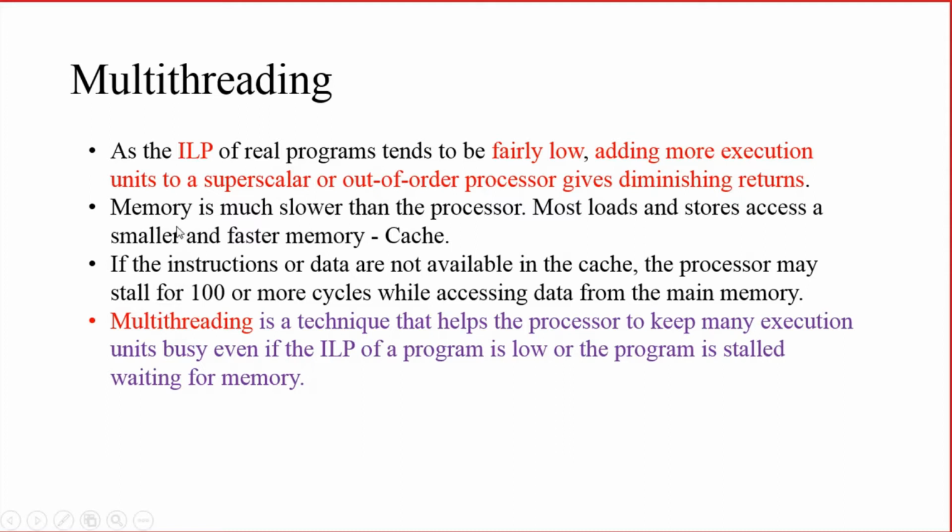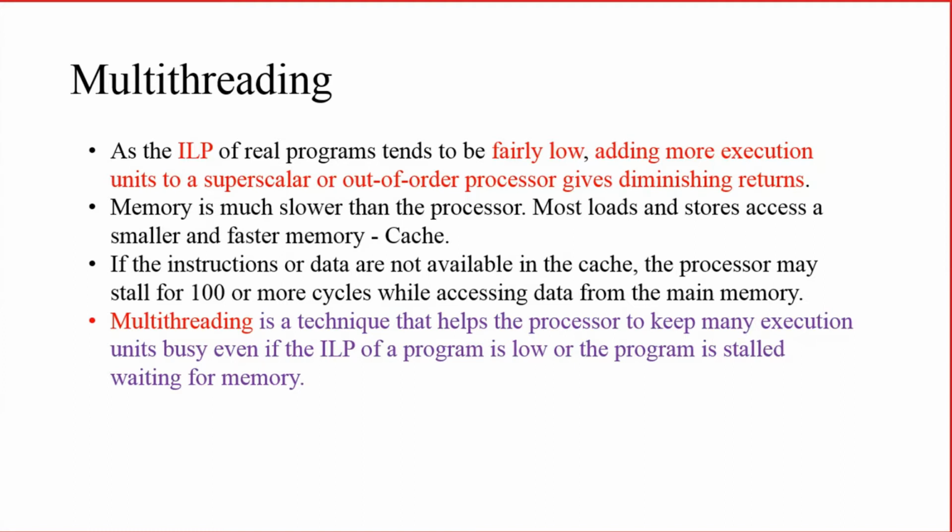And we also know that most memory access will be slower when compared to the processor execution speed. So what does a memory do? Most of the loads and stores will be accessing a smaller or faster memory known as cache. When accessing some data, the time taken for accessing memory will be more when compared to the processor.